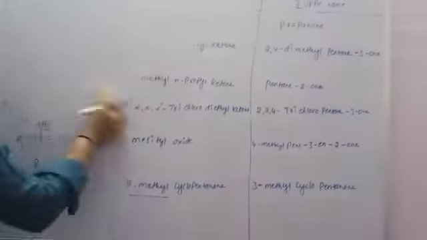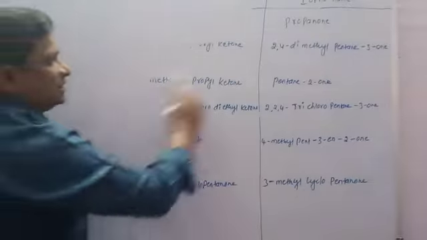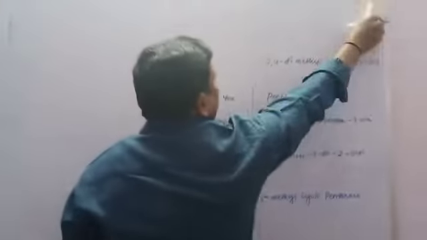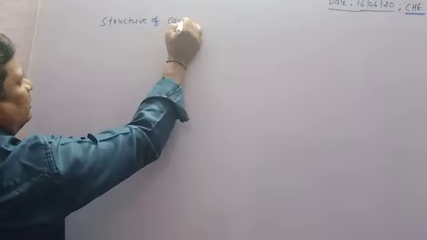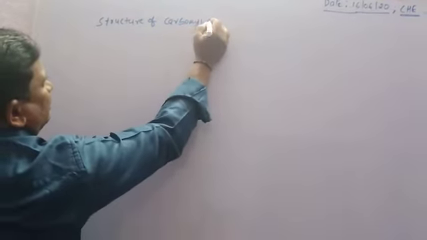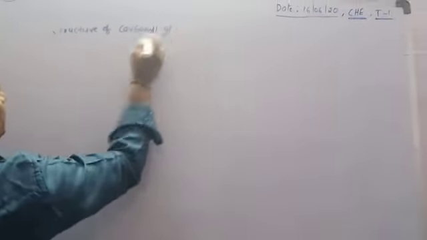After completion of the nomenclature of ketones, we are going to discuss the structure of carbonyl compounds. Both aldehydes and ketones have a carbonyl group.